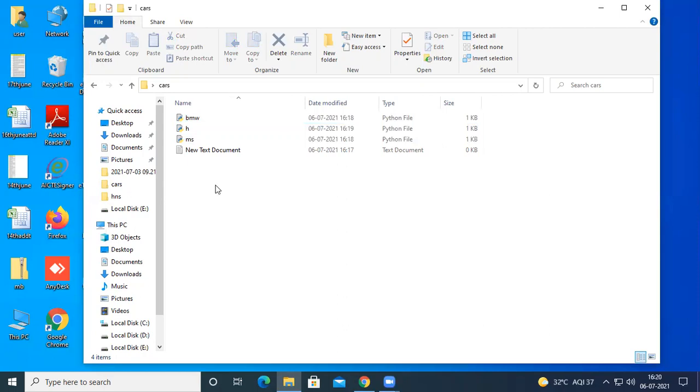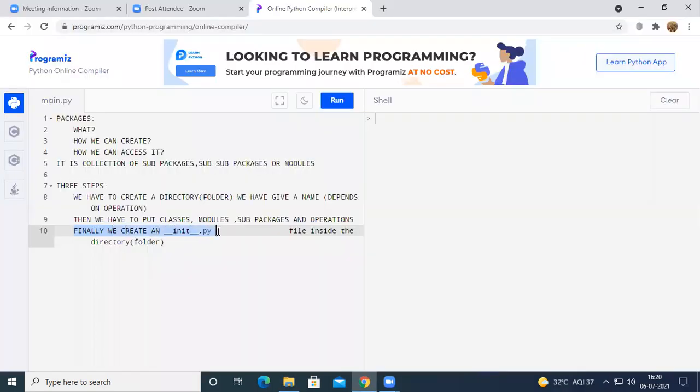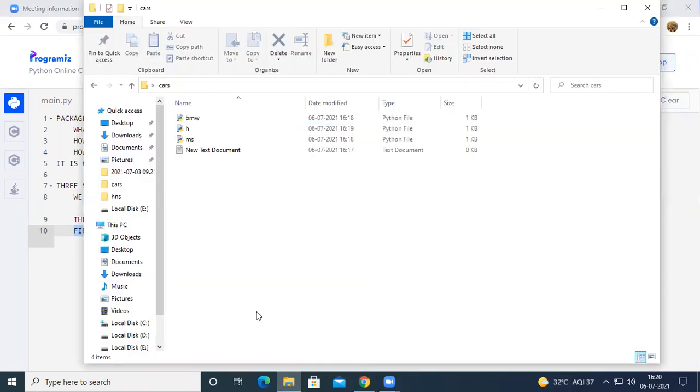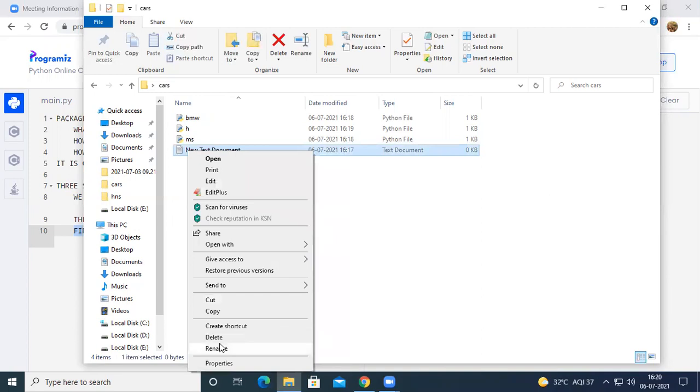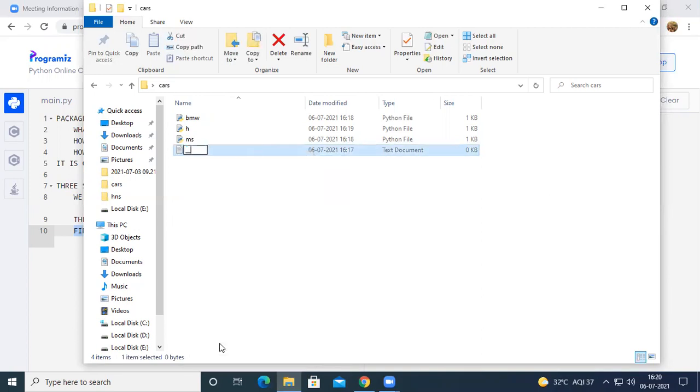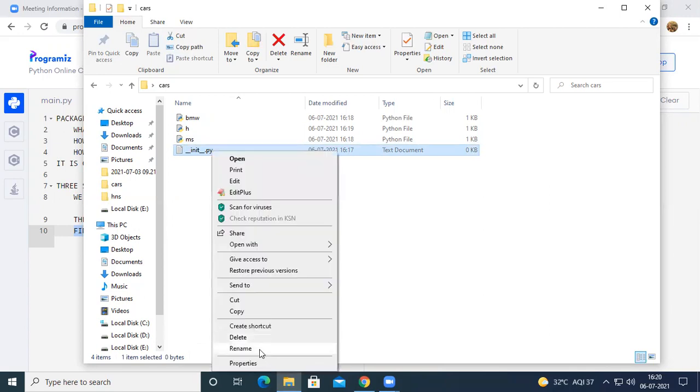So here there are 3 modules. Okay, and what is the final step we have seen here? Finally, we have to create an init.py. So here we have to create an init.py. For example, let us see here. Let us rename it as underscore init underscore dot py. Just a second.